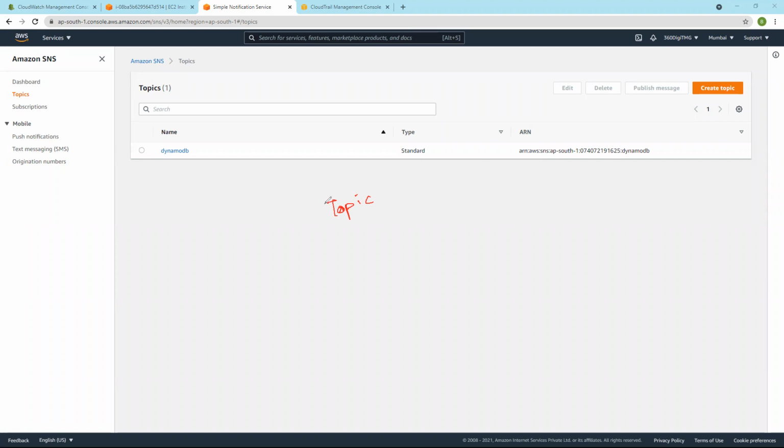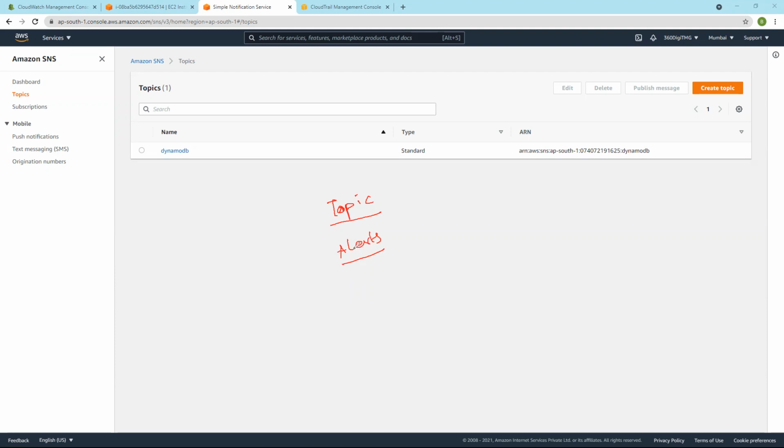So here how it works is SNS asks you to create a topic. Topic is nothing but just a name. Now let us call our name as alerts. Since we are using it with CloudWatch, we want to get a notification when an instance is stopped. I am creating a topic called alert. It's just a topic name.